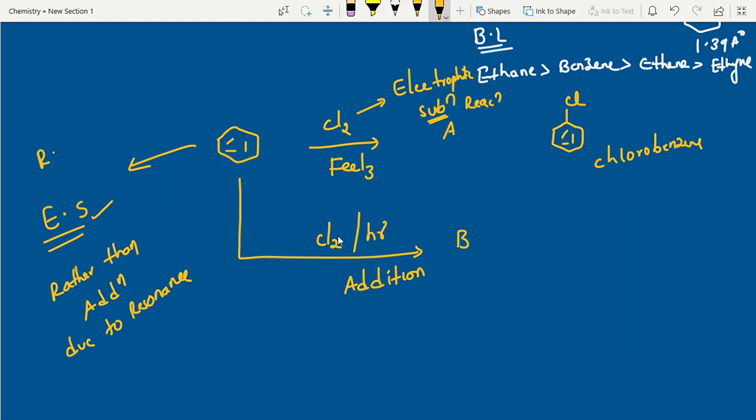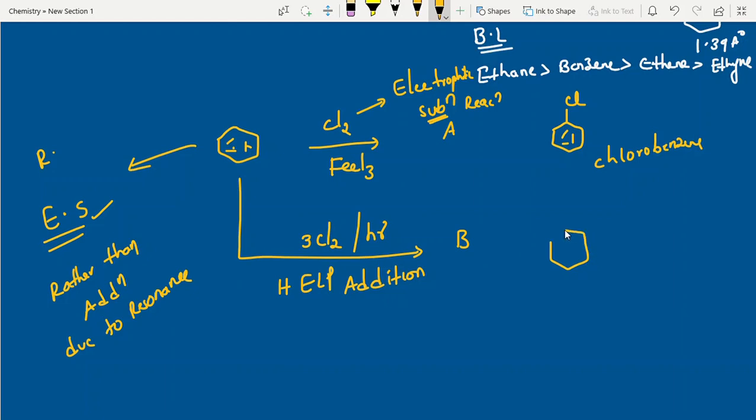But if you apply drastic conditions like sunlight, heat, energy, light, peroxide, any help that you give, then what happens? It breaks the double bonds and finally undergoes an addition reaction.